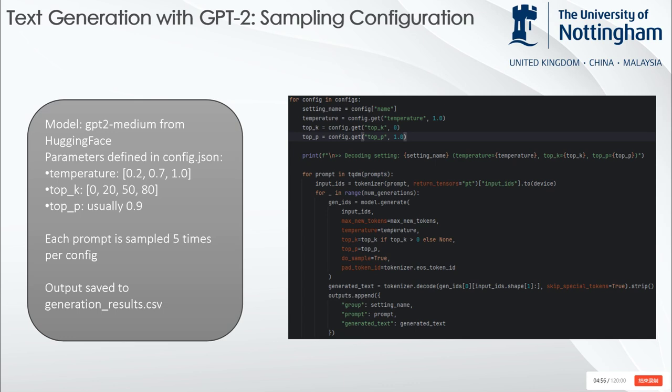All generations were handled through a Python script where prompts were fed into the model, decoded, and saved along with metadata. The results were stored in a CSV file, which served as the input for the next evaluation stage.